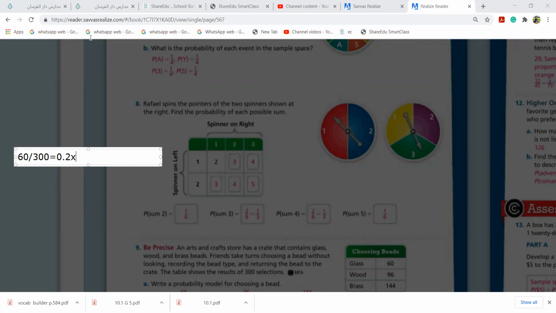Yes, you need to multiply with 100, okay? So you will know the percentage. 0.2 times 100, you get 20. Your answer is 20%. Understood? First you will divide and then you will multiply with 100 to know the percentage.